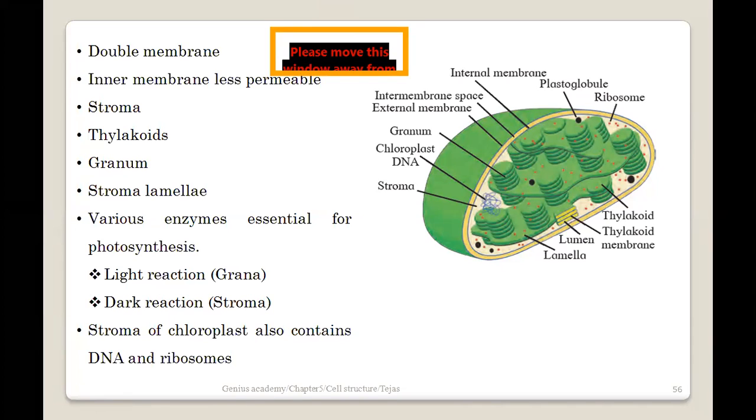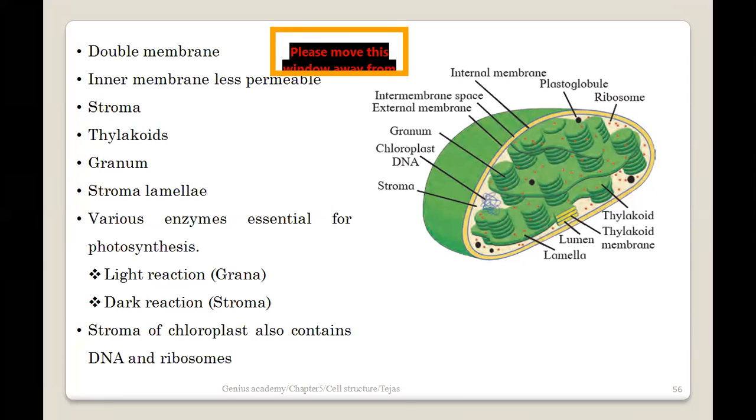Apart from this, there are multiple other enzymes which are present in this typical stroma and in this particular grana. These particular enzymes actually help in the process of photosynthesis. As I mentioned, it is not a single one line process to talk about, it is a very detailed process. That's why तुम लोग को एक separate chapter दिया गया है. But I'm just giving you a hint here.